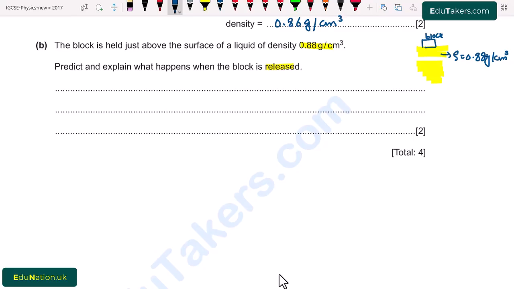When we release the block, the density of this block, which is made up of wood, is smaller compared to the density of the liquid.